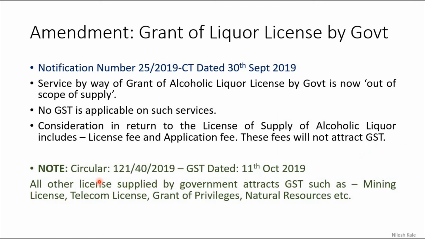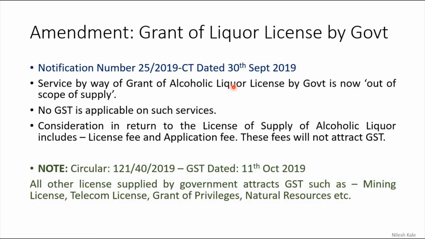Hope you have understood. This is circular 121/40/2019 GST dated 11th October 2019. All other licenses supplied by government attract GST. So which license are we speaking about? We are speaking about alcoholic liquor here. Other than alcoholic liquor, all other licenses like mining license, telecom license, grant of privileges or natural resources, or any other license the government is giving you, obviously will attract GST. So this clarification was made through this circular in 2019.